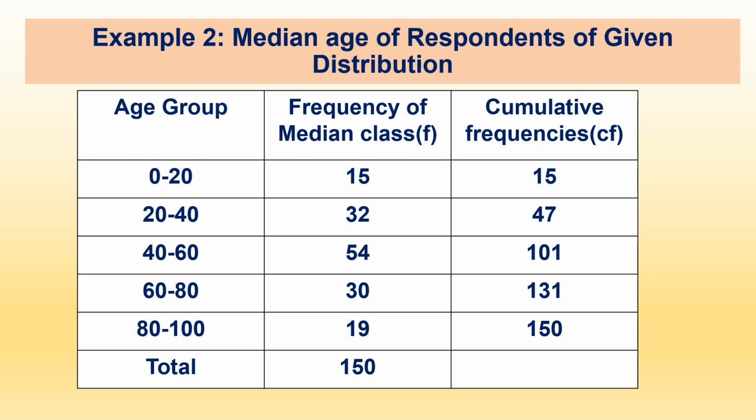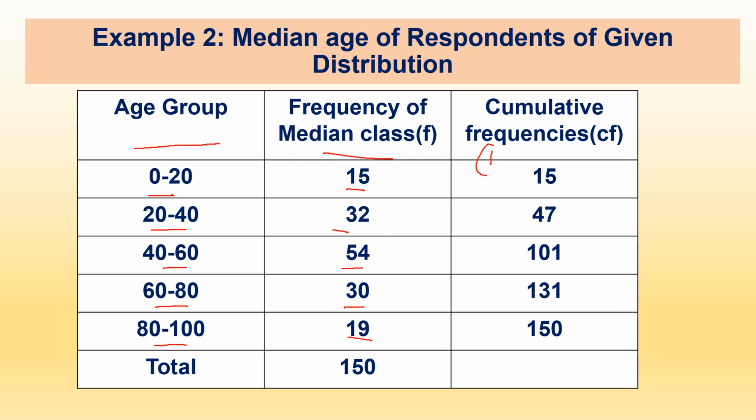Another example: find the median of this given distribution, that is the median age of respondents. Here the data is given as age group and corresponding frequencies. The age group is given in a continuous series, with class intervals 0 to 20, 20 to 40, 40 to 60, 60 to 80 and 80 to 100. The corresponding frequencies are 15, 32, 54, 30 and 19.